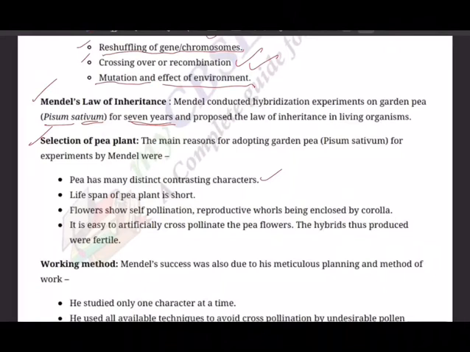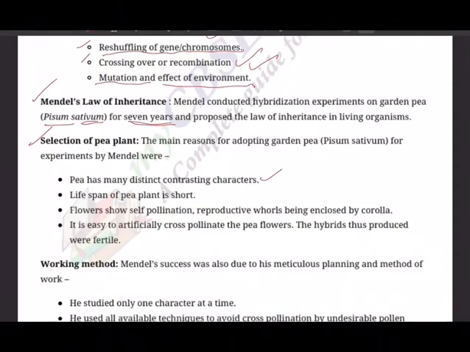contrasting characters. What do you mean by contrasting characters? Opposite characters, like tall. A plant is very tall, and the contrast is dwarf, meaning very short. And round seeds, the contrasting character is wrinkled seed. So like this, almost 7 to 8 contrasting characters are available. So he could do all those experiments.